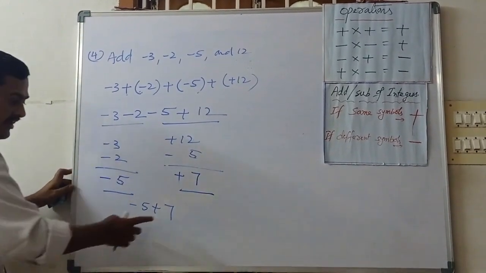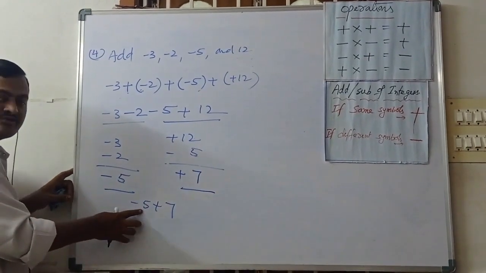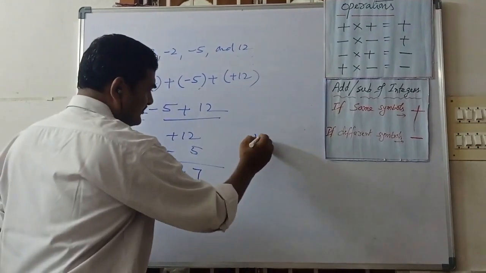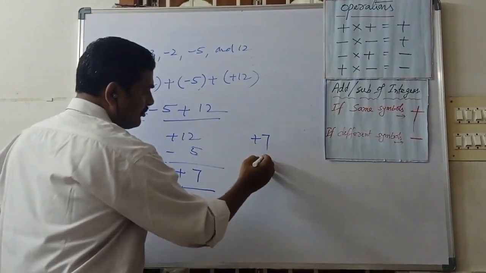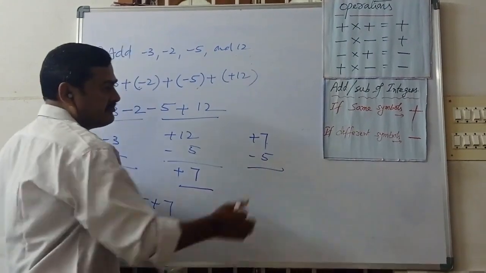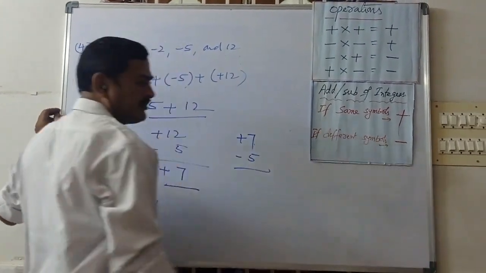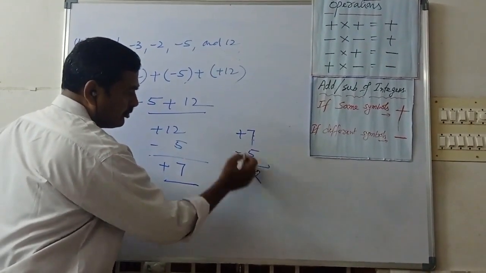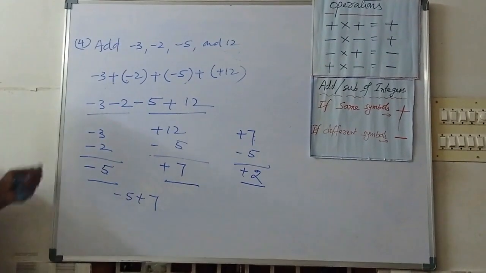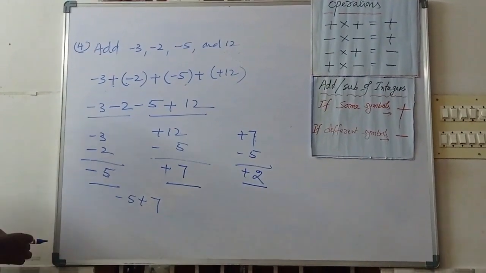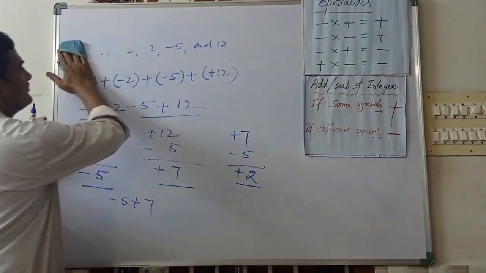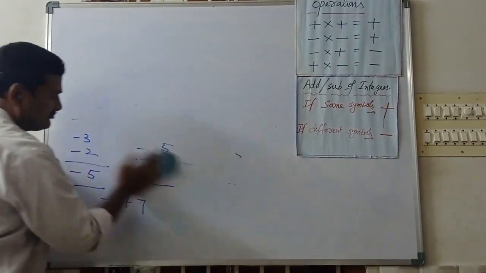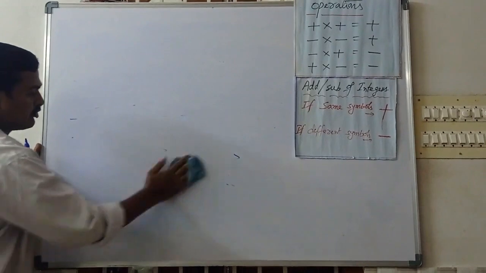Again we want to simplify these two values. What is the greater value here? Plus 7. And the small value, minus 5. Different symbols means what is the operation here? Subtract. So 7 minus 5, 2, and the symbol is plus. So like this, when 4 numbers are given, we can do it like this. Now similarly we can do one more similar model.